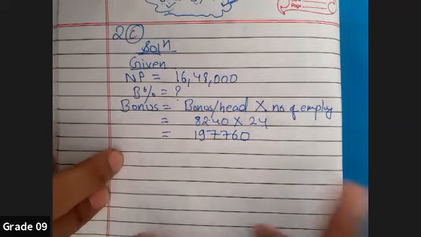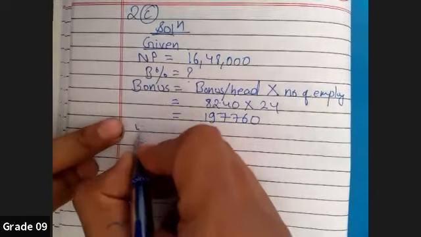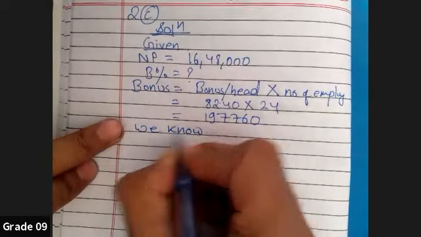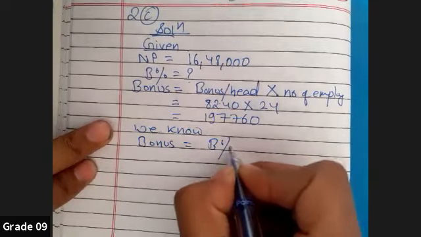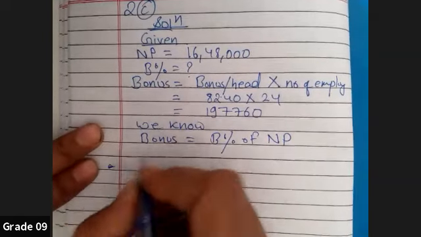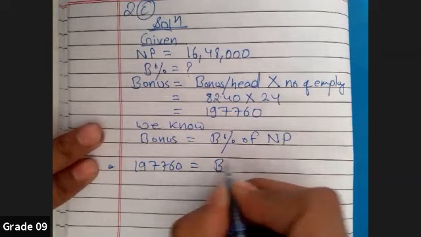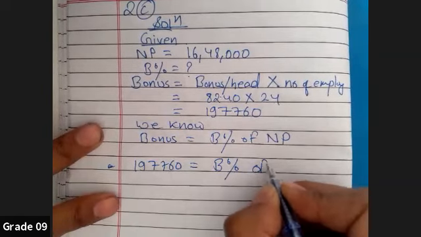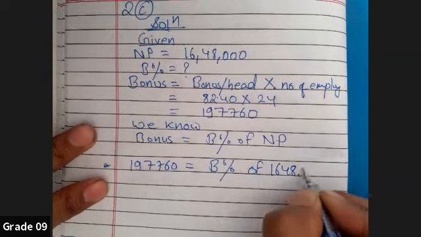Now you don't have to think so much, you just use the formula to find bonus percent. Now we know bonus is equals to bonus percent of net profit. 197760 is equals to bonus percent, I'm writing as it is, NP, 1648000.